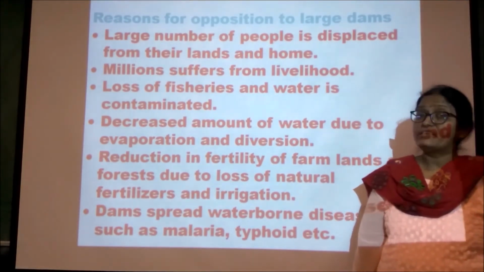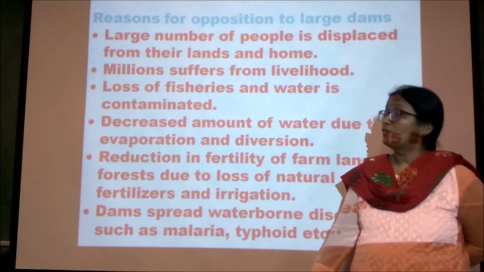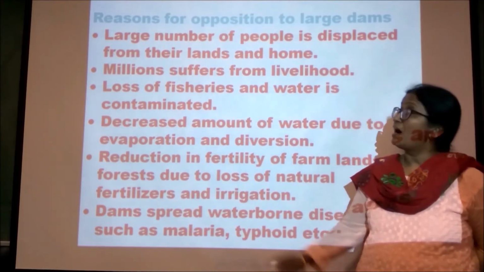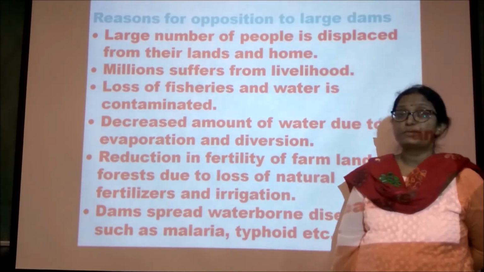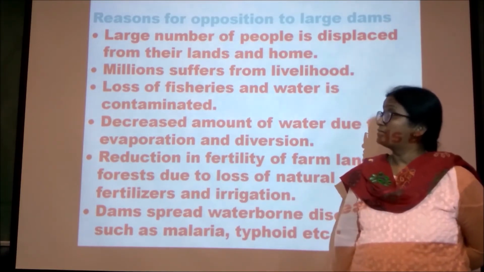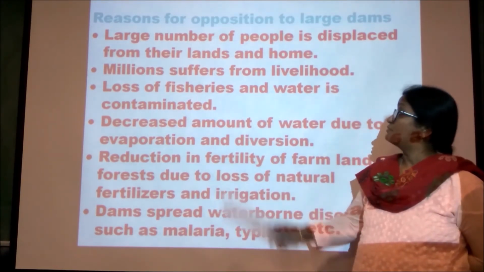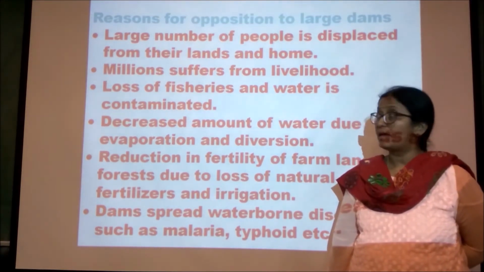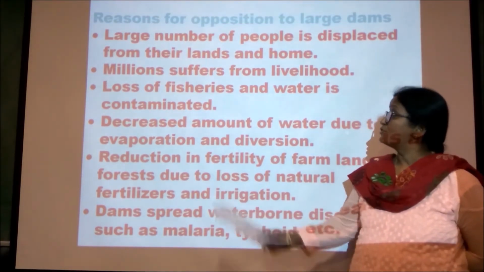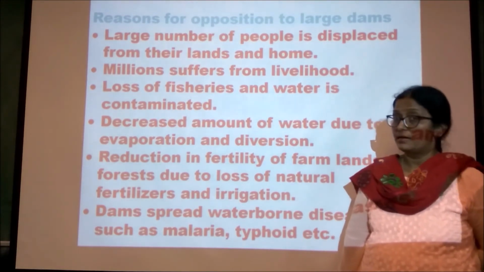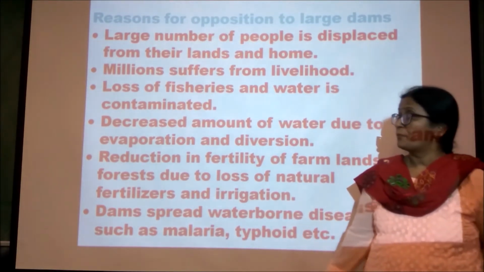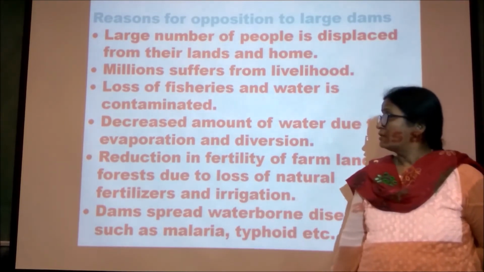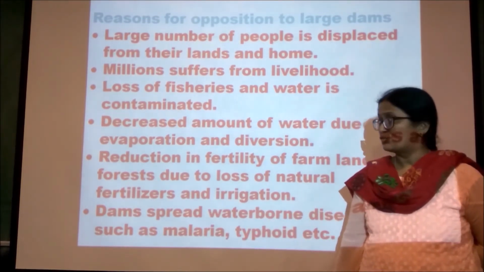So what are the reasons for the opposition to the construction of large dams? A large number of people have to be displaced from their lands, and millions suffer because they will lose their livelihood. Loss of fisheries, and it contaminates the water.